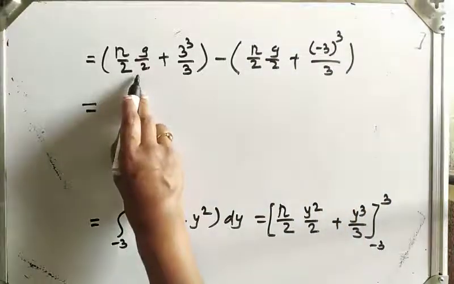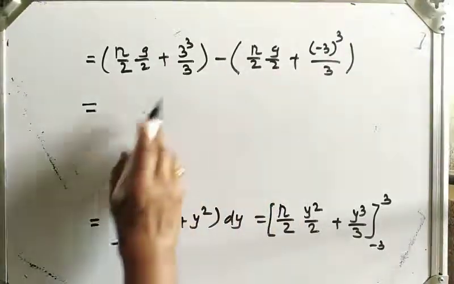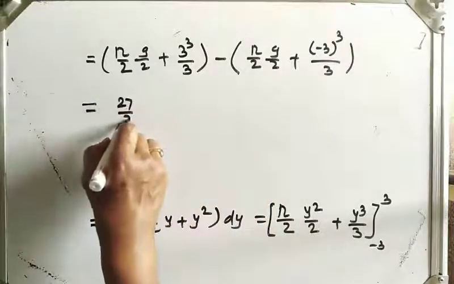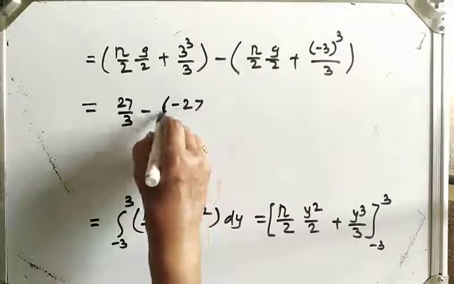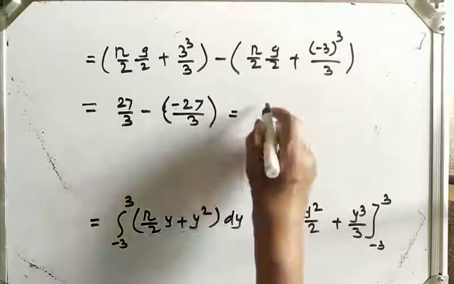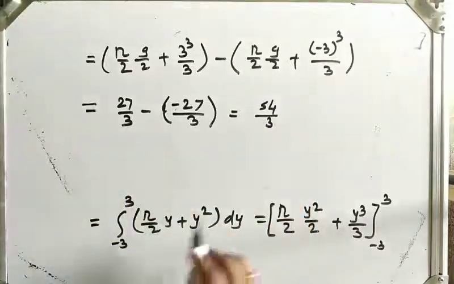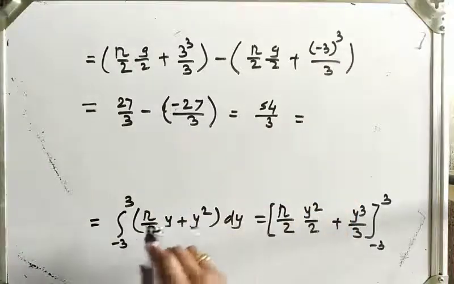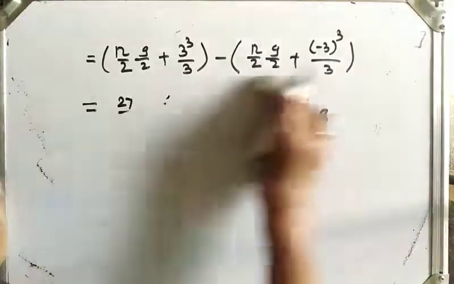This is plus (π/2)(9/2) minus (π/2)(9/2), which will get cancelled. So what you get is 27/3 and it is also minus (−27/3). So we get 27 plus 27, that is minus minus plus, that is 54/3, that is 18. Okay, so our answer is 18. Let us solve the next example.